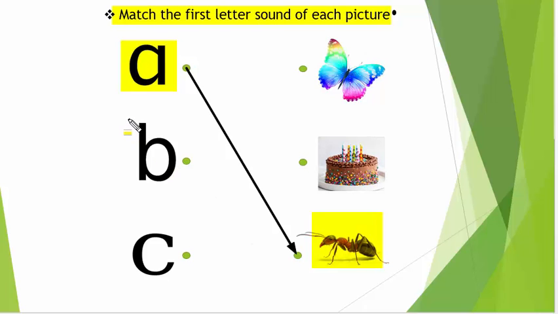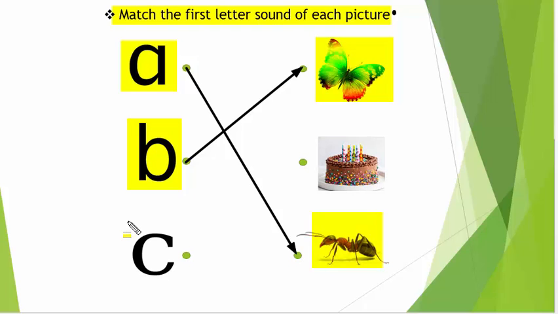The second letter is B. This is a lowercase letter B, sounds like B. Let's see which thing begins with the letter B. B, butterfly. B, butterfly. Now we will match the letter B with butterfly.